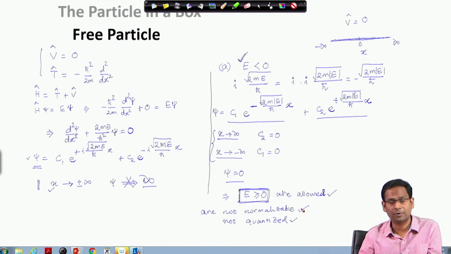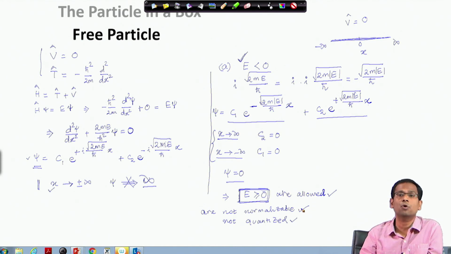But if you remember our previous discussion, if the wave function is not normalizable, then we would not call it a well behaved function or an acceptable function. But this problem does not arise here, because strictly speaking there exists no free particle. You can never have a particle which is devoid of any interaction with everything else. It is an ideal problem. In reality, however, if you can get a somewhat free particle, in that case you can normalize it within the experimental conditions.